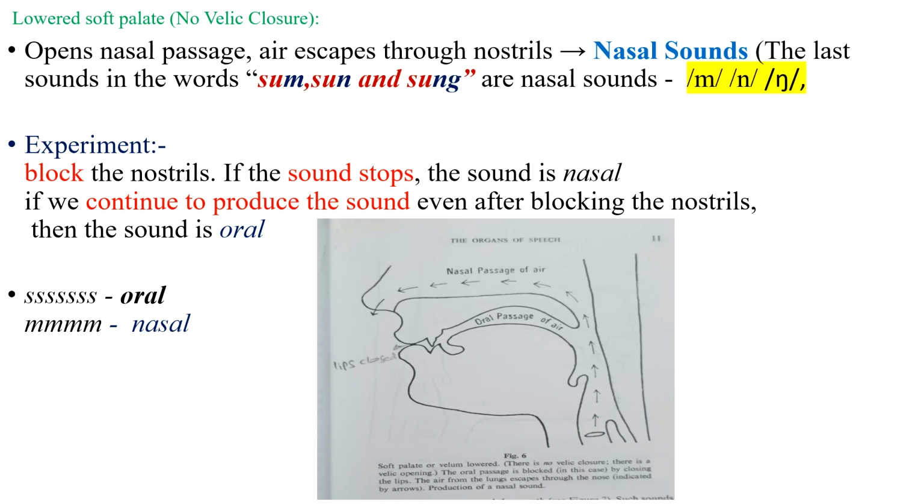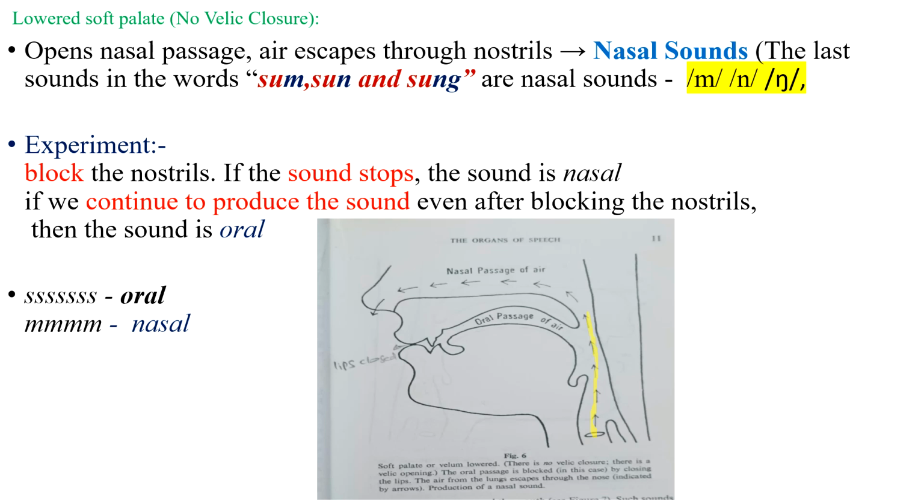Lowered soft palate. So the soft palate is lowered. When the soft palate is lowered, there is no closure of the velum. So the velum is open. Air escapes from the lungs, comes to the windpipe and then to the larynx.